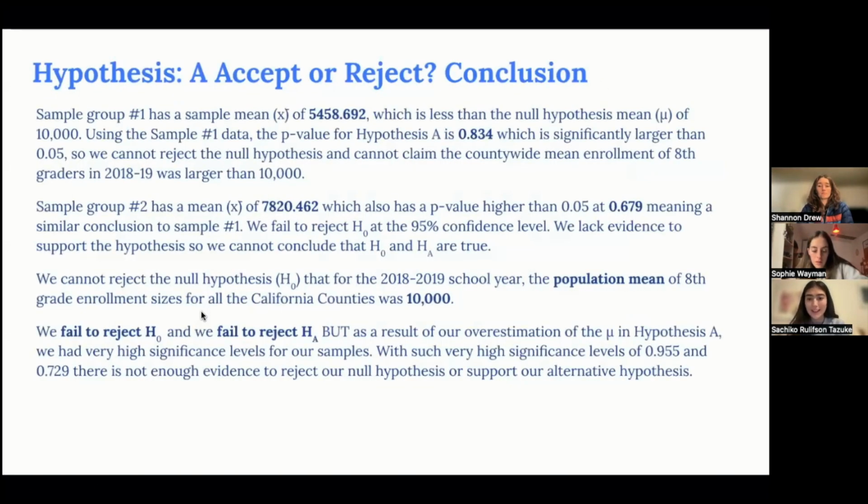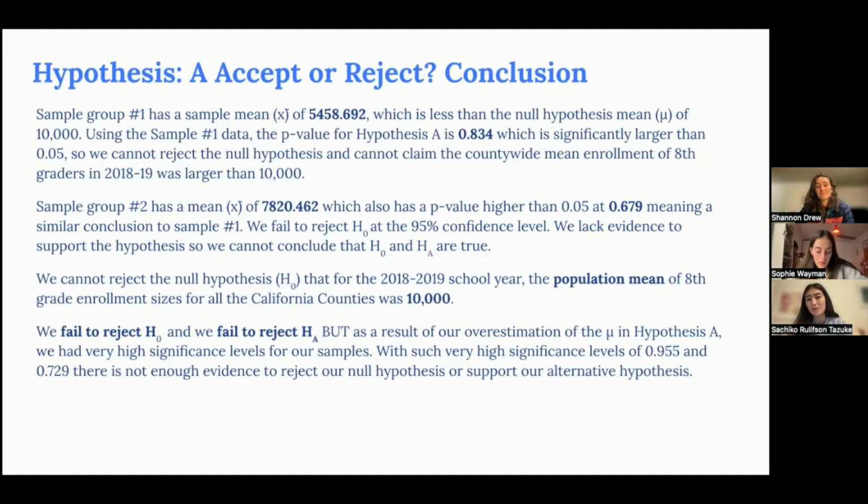So putting it all together, from sample group 1 with a mean of 5,458.69 and a p-value of 0.834, and sample group 2 with a mean of 7,820.46 and a p-value of 0.679, we can conclude that both 0.834 and 0.679 are significantly larger than 0.05.